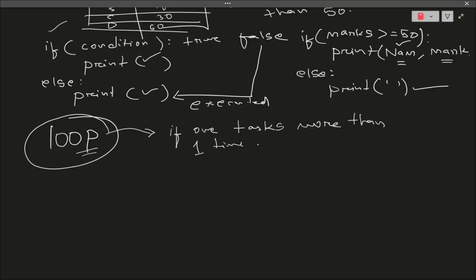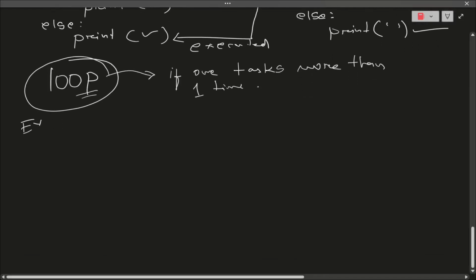For that sake, I will be using a loop. When a user enters, it will ask all the details, and the user will give all the details. Then again another consumer will enter the mall, and likewise this loop will continue. We have varieties of loops, which you will be studying.